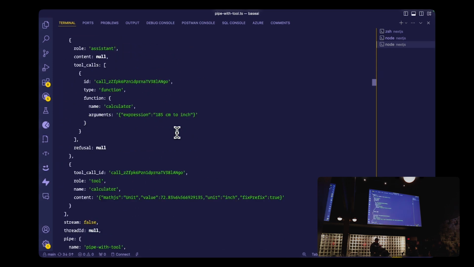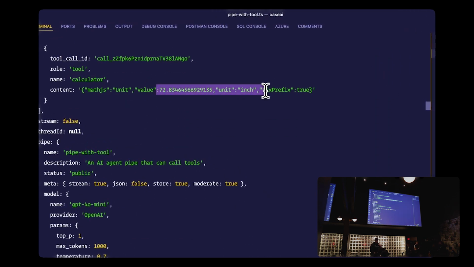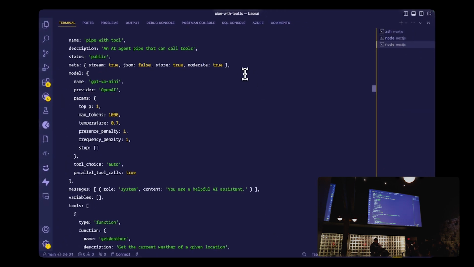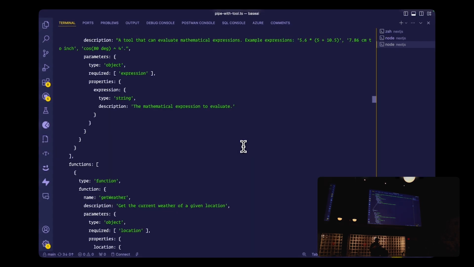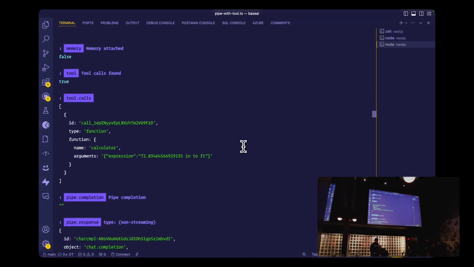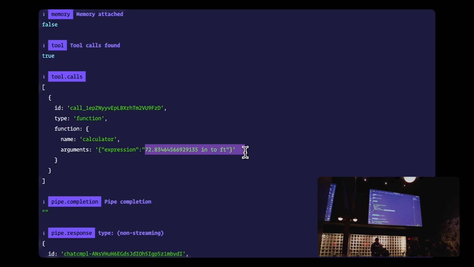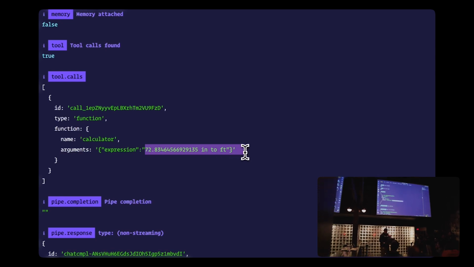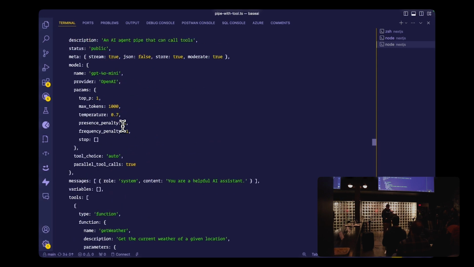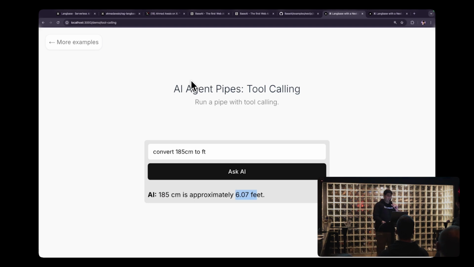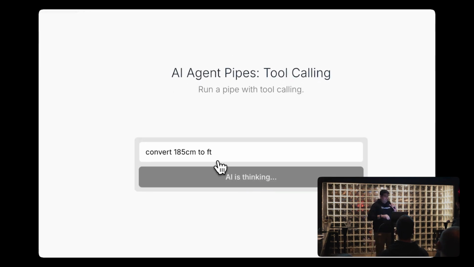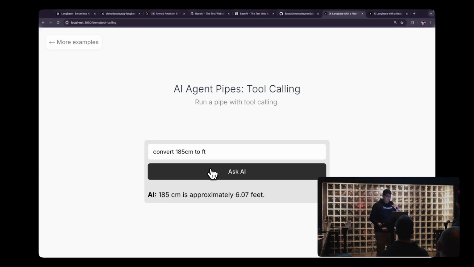Behind the scene, we got this particular result of 72 inches. And without you having to do anything, completely agentically, it figured out that, oh, the user was asking for centimeters to feet, and we just got back 72 inches, which is a hallucination. It's not the correct result, right? So without you having to do anything, it went ahead and did another call, 72 inches into feet. This is happening automatically, right? And then it's getting back a big answer, I think something like 6.69 or whatever, right? And because it's an LLM, it's converting that into 6.07 feet. And I can run it again, and you can confirm that this is actually happening live, right? There you go.